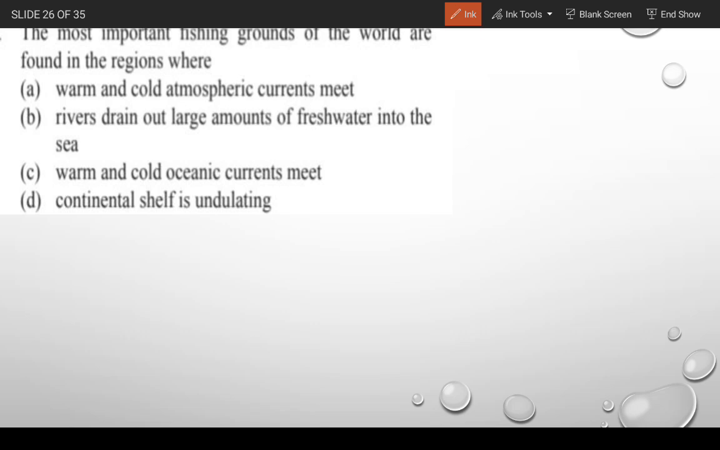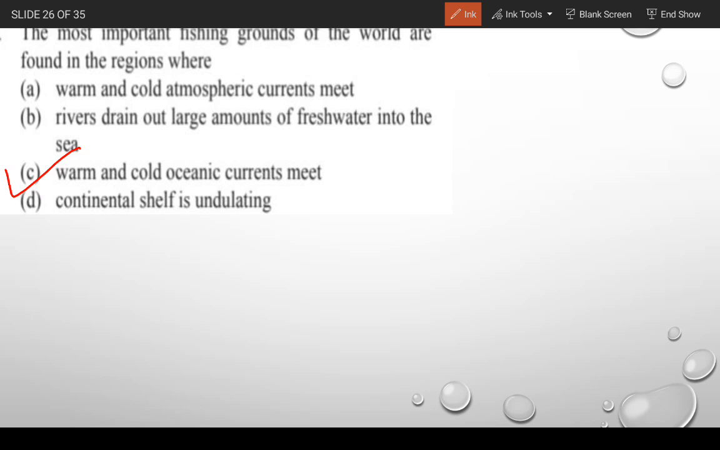The most important fishing grounds of the world are found in the region where warm and cold oceanic currents meet, rivers drain out large amounts of fresh water into the sea, warm and cold oceanic currents meet, and the continental shelf is undulating. So gentlemen, according to you, which one of the following is the correct answer? The correct answer is the region where the warm and cold oceanic currents meet.